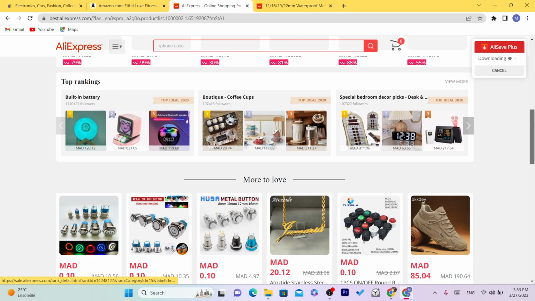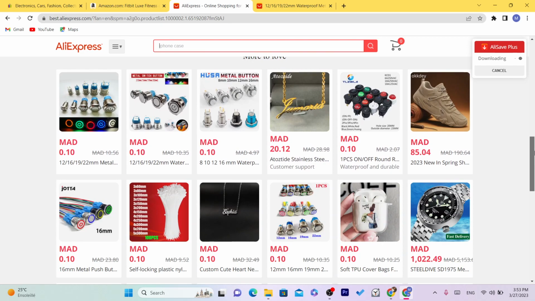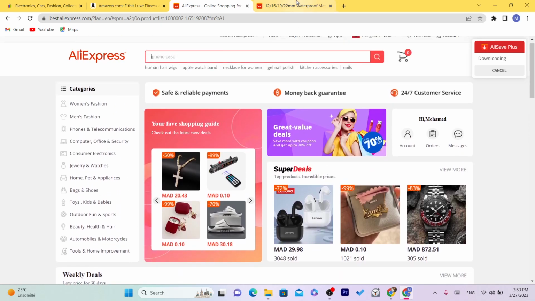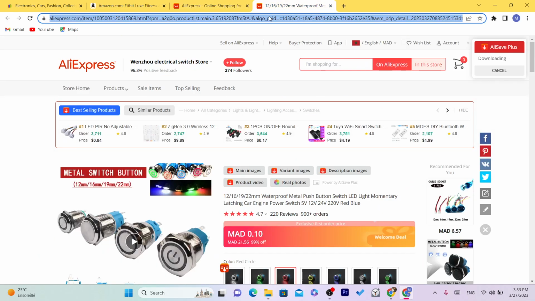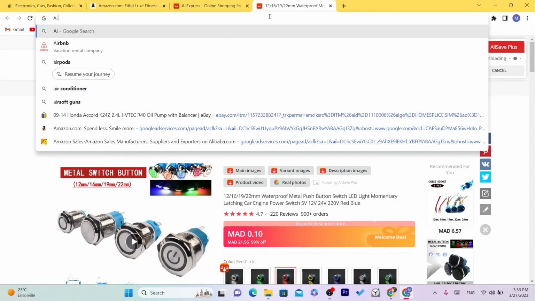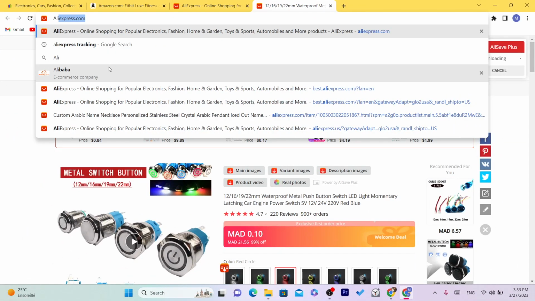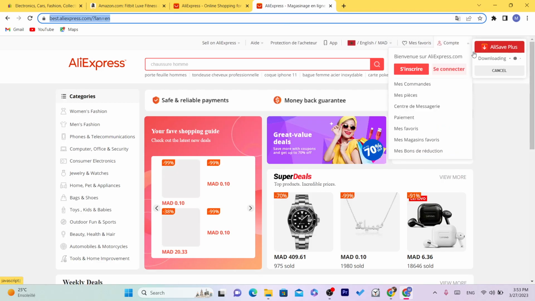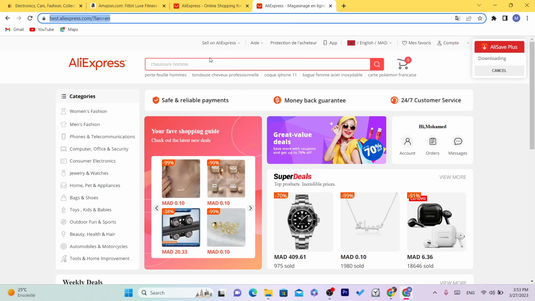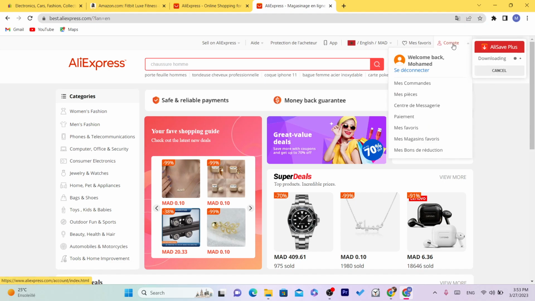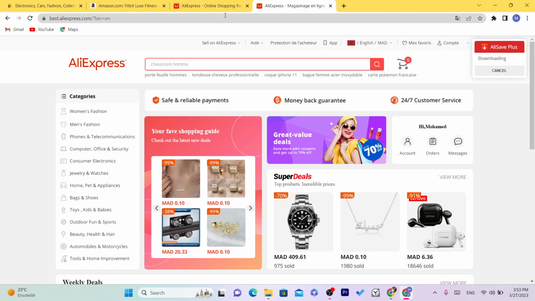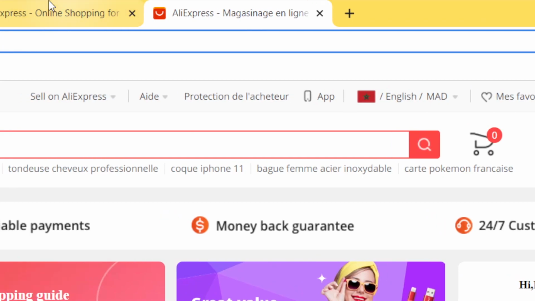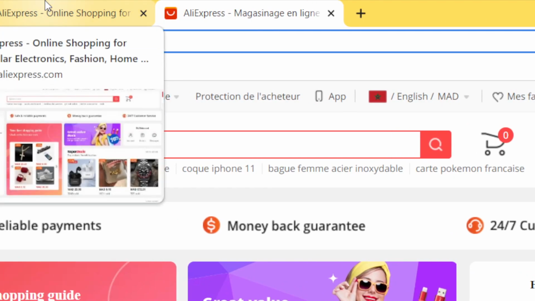So if you want to start this business, the first thing you need to do is create an AliExpress account. Just search for AliExpress, and after that create your account. AliExpress is the same as Amazon and other suppliers. It's not something complicated. After you create your account, it's very easy and simple. You can just use your Facebook or Google to sign up for a new AliExpress account.